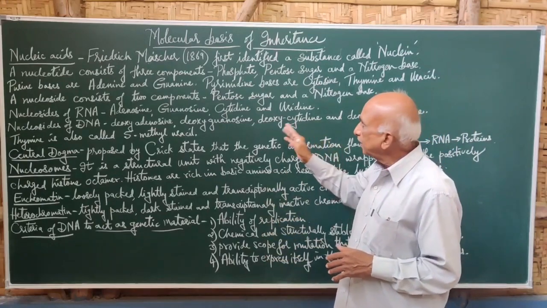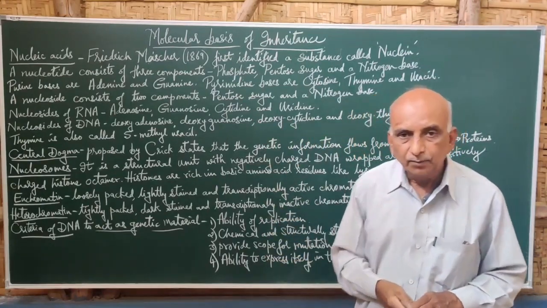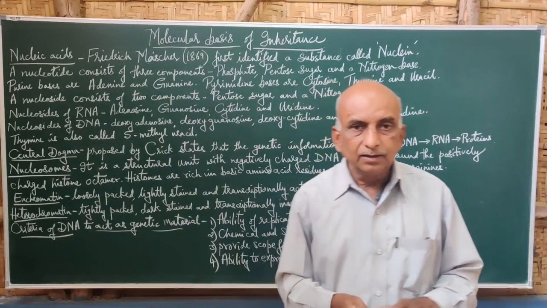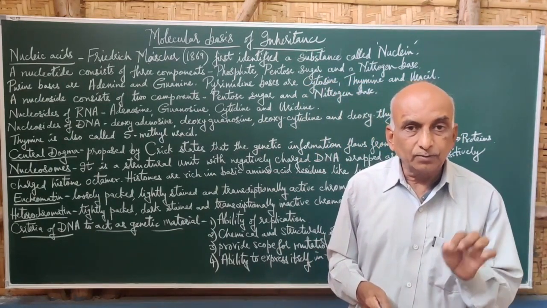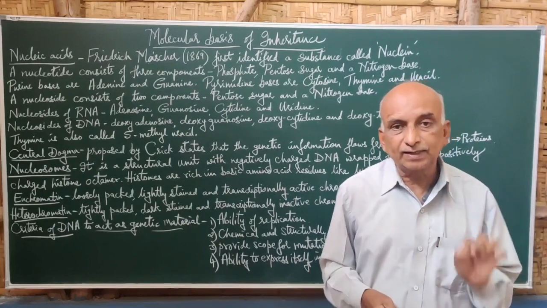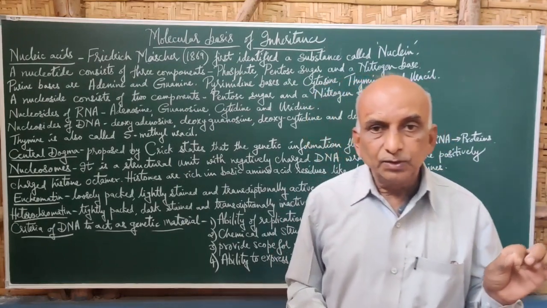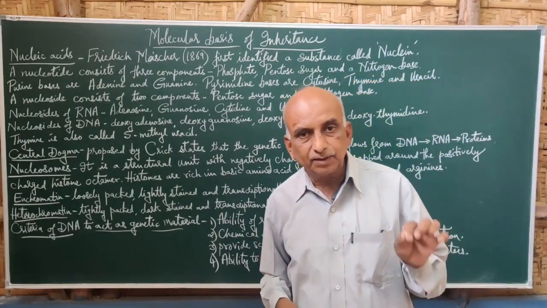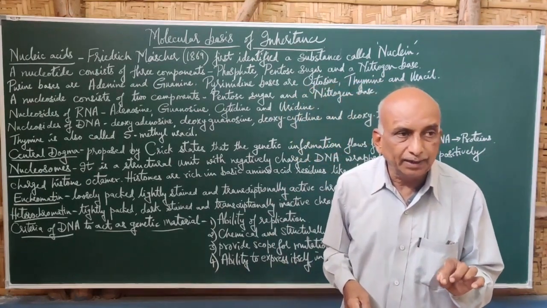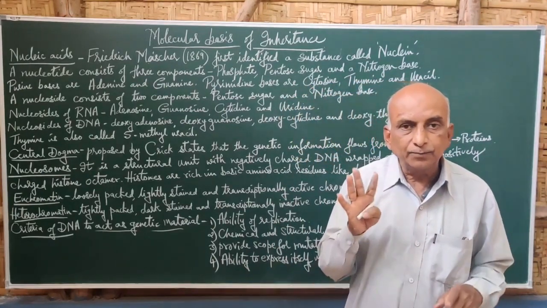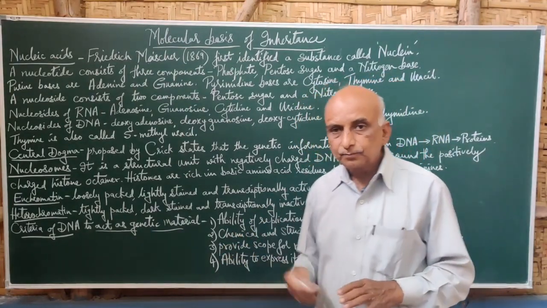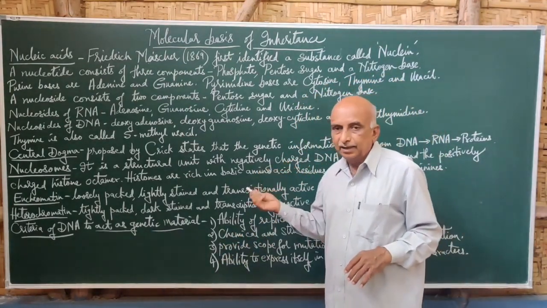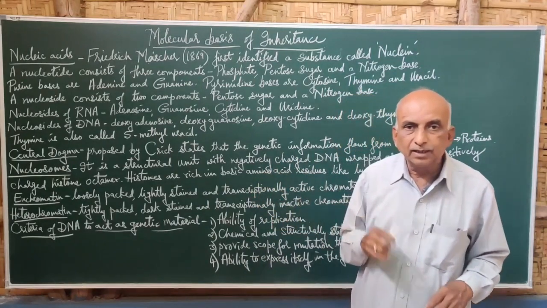Similarly, cytosine, which is also present in RNA, and ribose form cytidine, and uracil combines with ribose to form uridine. That is how there are 4 nucleosides in RNA.